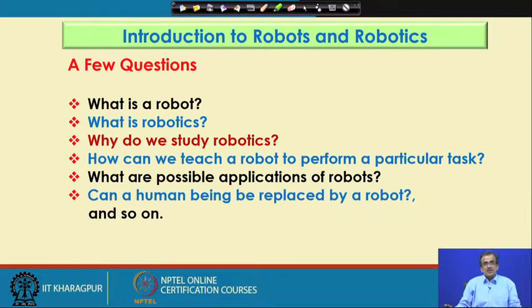These are as follows. What is a robot? What is robotics? Why should we study robotics? What is the motivation behind robotics? How can you give instruction to a robot to perform a particular task? What are the different types of robots we generally use? What are the possible applications of robots? Can a human being be replaced by a robot, and so on.